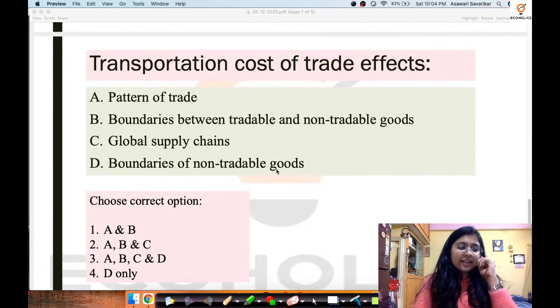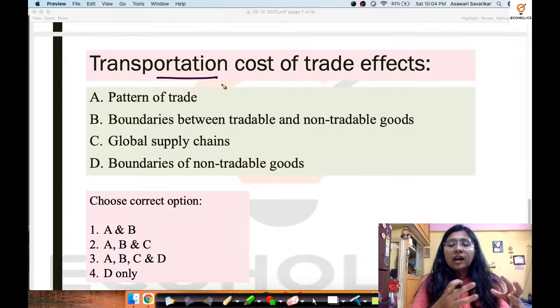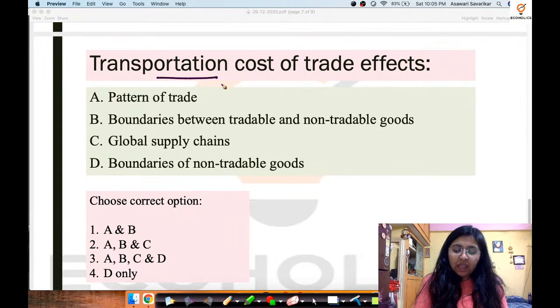Then the next one is again a very interesting one, which is the effects of transportation cost on trade. Now transportation cost is simple to understand. Transportation cost means that when commodities are traded, there is of course a transportation cost involved. And we need to know whether the transportation cost is more or less.